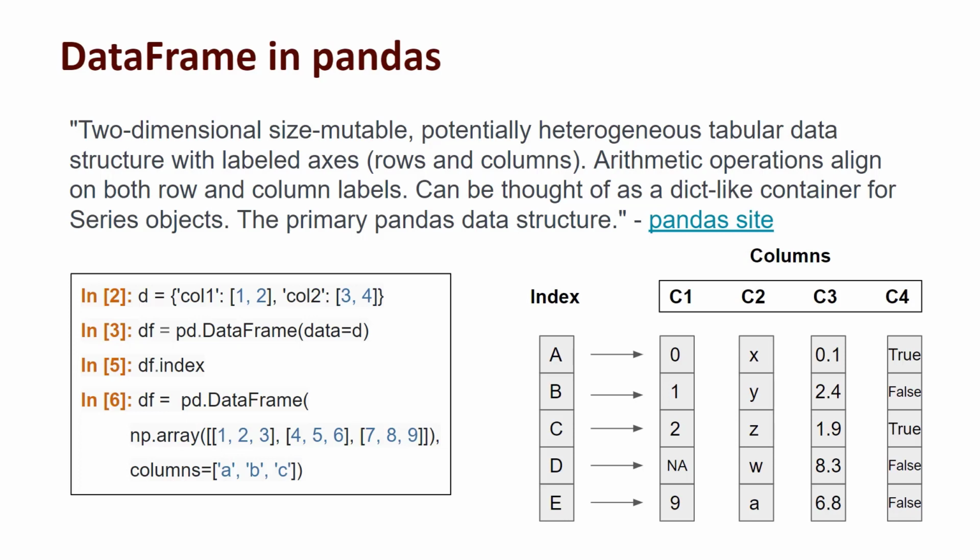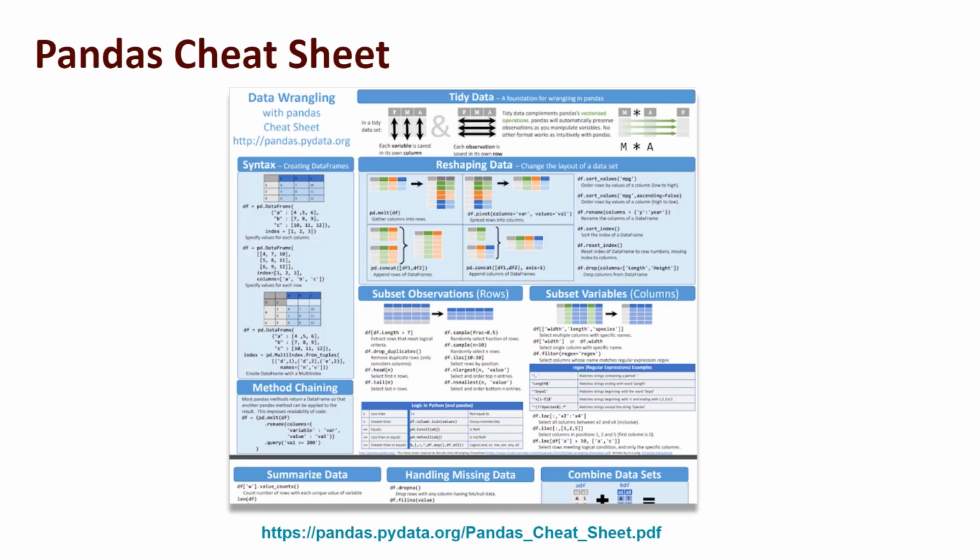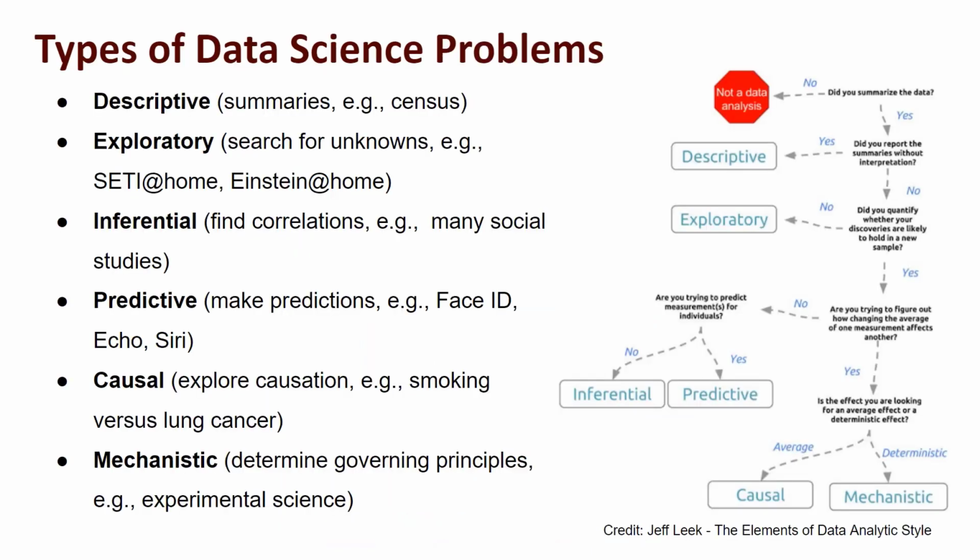The primary pandas data structure is the data frame. So if you really want to understand how pandas works, you need to get yourself familiar with the data frame at least. There is a pandas cheat sheet about all the functionalities of data frames. We are not going into the details, but I'll ask you all to download it and look into it. Use it as a reference. Whenever you need something, you can go there to look for it. Or you can directly use the online help function, help with parentheses. Inside you can put a pandas function name. It will give you some online help. Or you can directly refer to some online reference site.